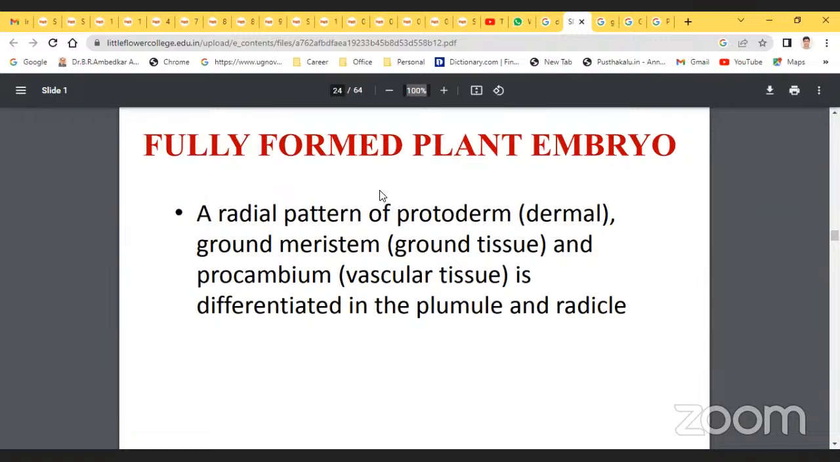So a radial pattern of the protoderm, ground meristem, which is the ground tissue, and procambium, which is the vascular tissue, is differentiated in the plumule and radicle.